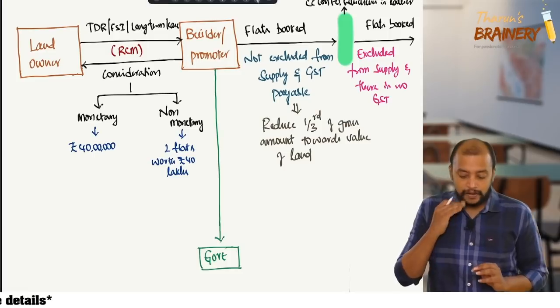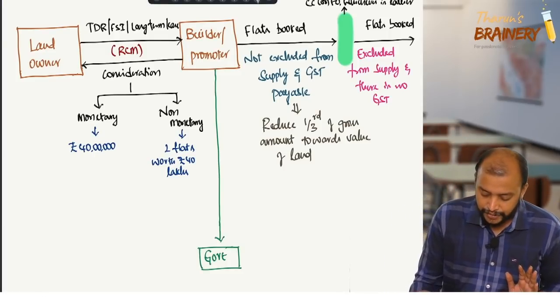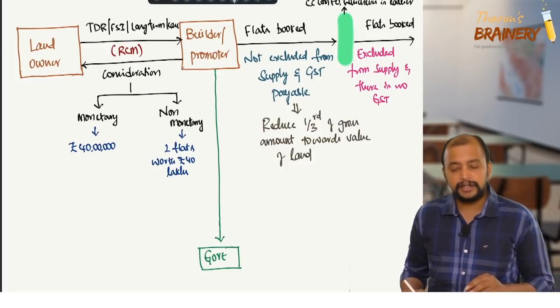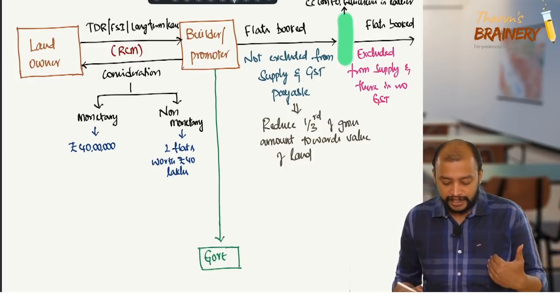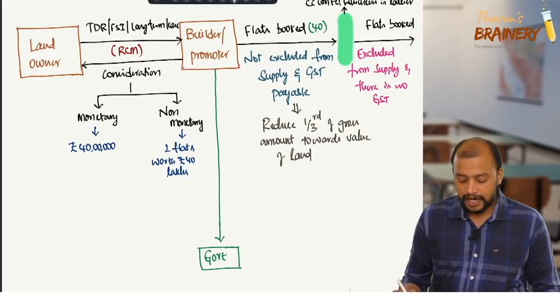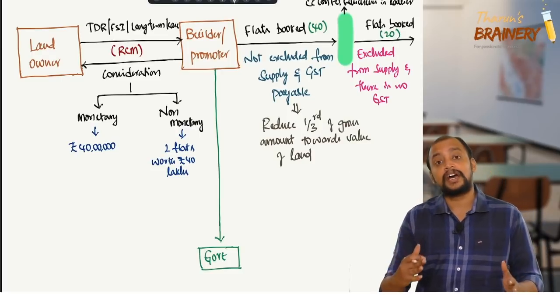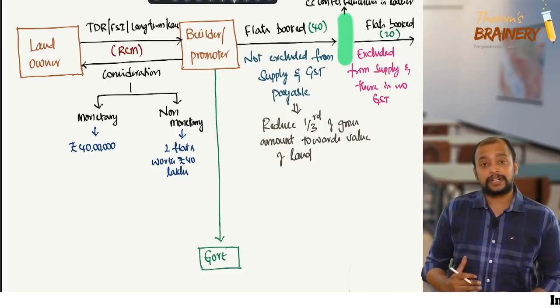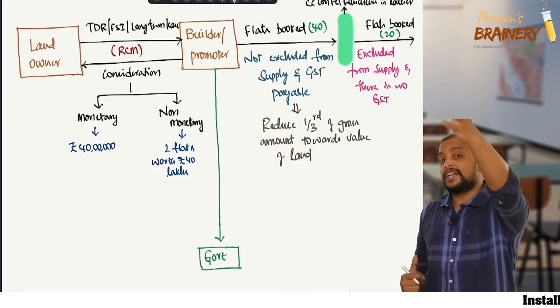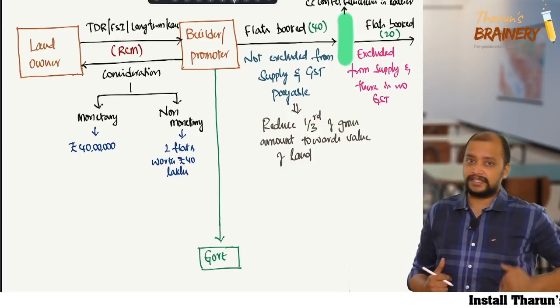Understood? So now let's try to understand what has happened. So total they have sold some flats before completion. Say 40 flats were sold before completion and 20 flats are sold after completion. So total 60 flats. On the 20 flats there is no GST, but on these 40 flats there is GST.